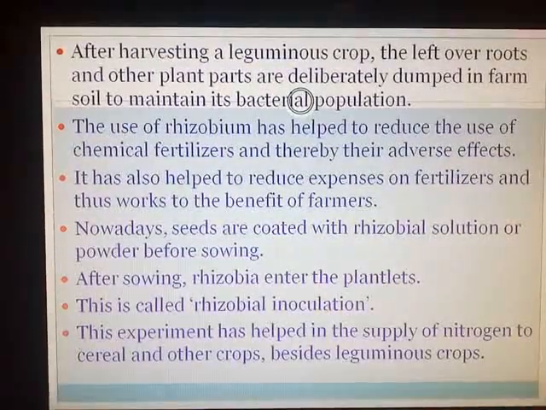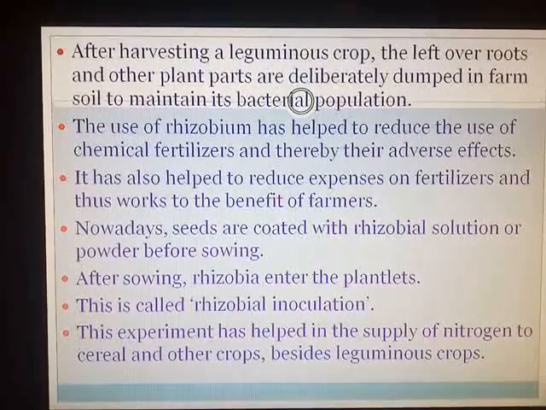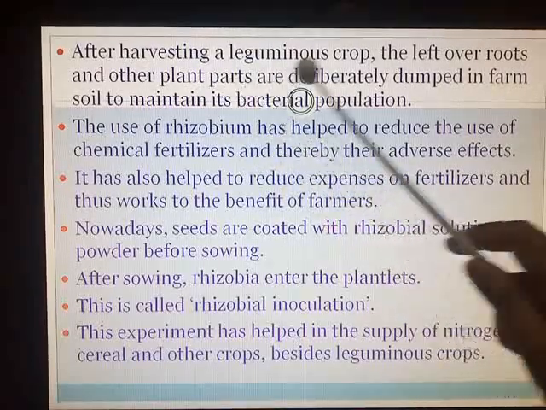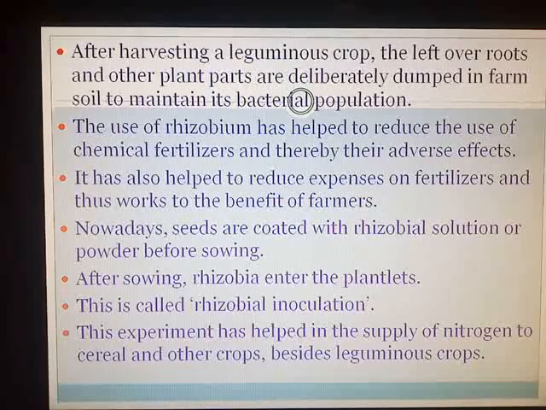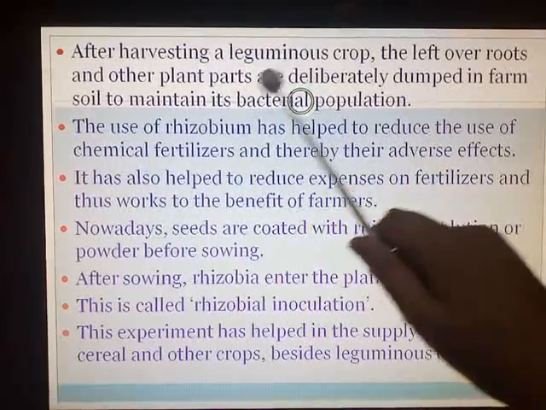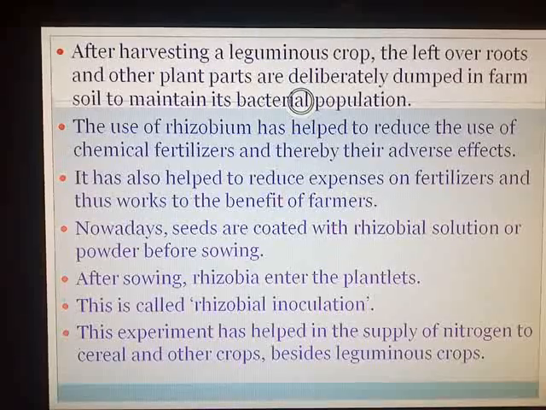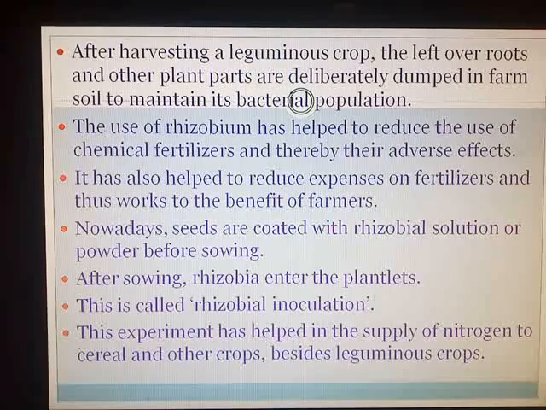After harvesting a leguminous crop, you all know when the crop is ripened, the harvesting process takes place. The leftover roots and other plant parts are deliberately dumped in the farm soil to maintain its bacterial population. You all know that Rhizobia, where are they present? In the root nodules of leguminous plants. So after harvesting that crop, the leftover roots and other plant parts are deliberately dumped in the farm soil to maintain its bacterial population. Which population? Rhizobial population.